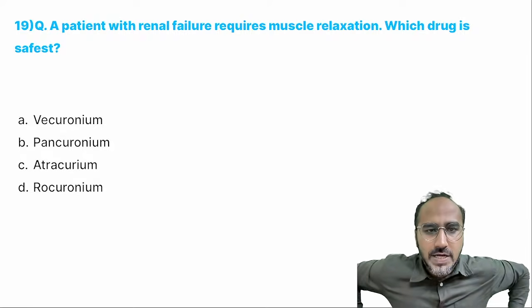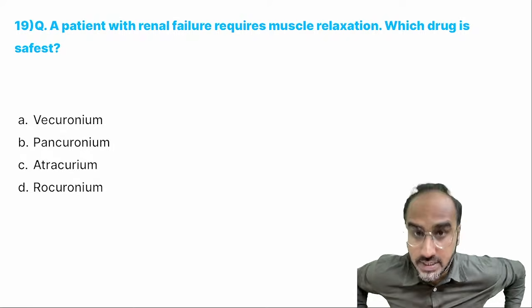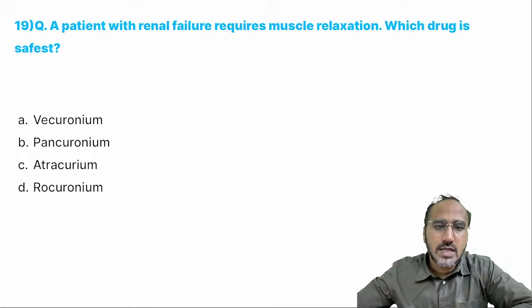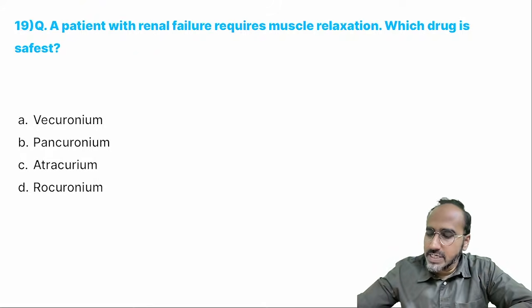Next, a patient with renal failure requires muscle relaxation. Which drug is the safest? ABCD. Patient is having renal failure.